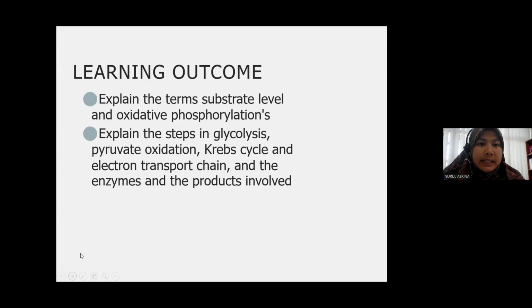Okay, so next LO is about the term substrate level phosphorylation and oxidative phosphorylation and then the steps in glycolysis. So kita nak pergi tengok proses glycolysis in our cell. Okay, right. And macam mana gula yang kita makan dipecahkan kepada tenaga. Okay, so itu kita akan discuss. Alright.